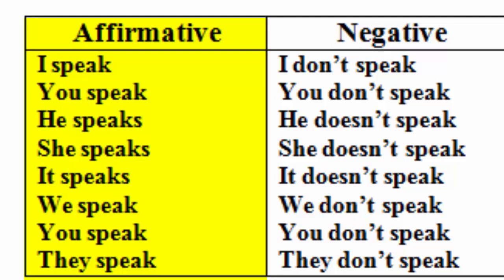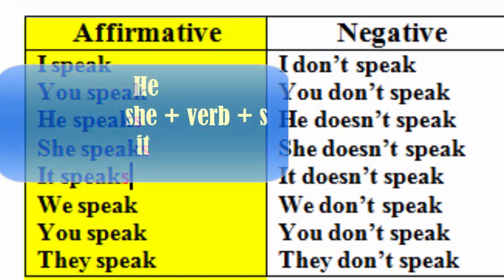But in the third person singular, he, she, it, we add s. He speaks. She speaks. It speaks. Then we, you, they have the same verb: we speak, you speak, they speak.